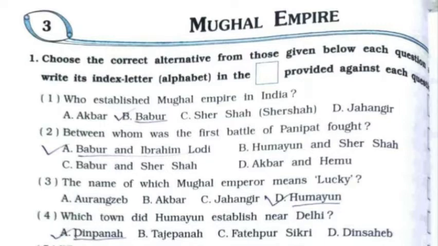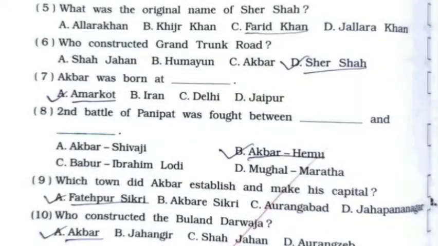Fourth, which town did Humayun establish near Delhi? It's option number A, Dinpana. Fifth, what was the original name of Sher Shah? It's option number C, Farid Khan. Sixth, who constructed Grand Trunk Road? It's option number D, Sher Shah.